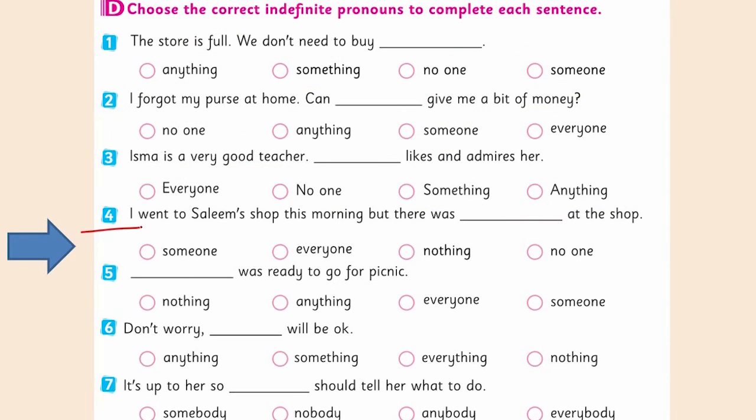Look at the fourth one. I went to Salim's shop this morning, but there was at the shop. Here Salim's shop is specifically mentioned. So, in the morning the subject went to Salim's shop, but we cannot say there was nothing at the shop.